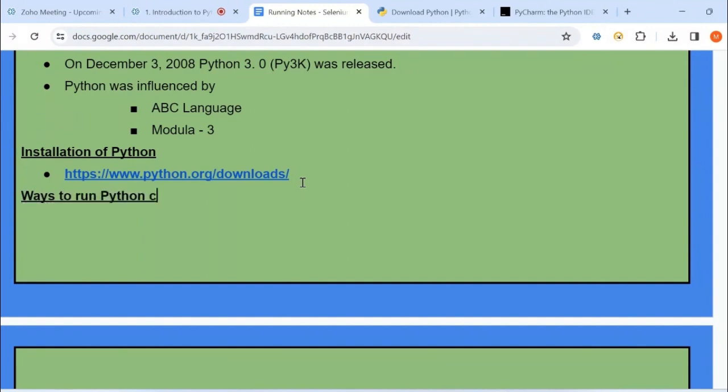Ways to run Python code. It is very, very important. Most of you think that we can run the Python program only in Python, but there are 3 ways. Let me discuss with you one by one so that you will be aware of. First way is we can run Python code through IDLE, Integrated Development Learning Environment. When you install Python, this IDLE by default installs along with the installation of Python language.